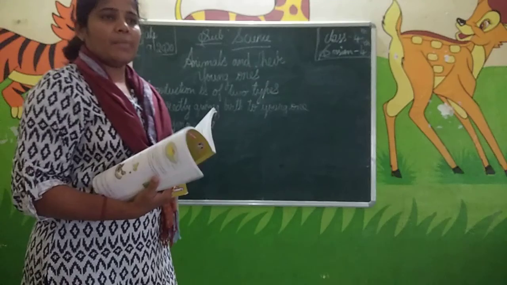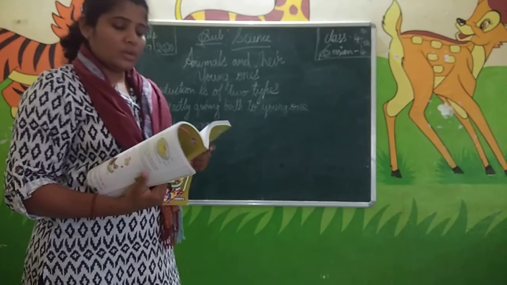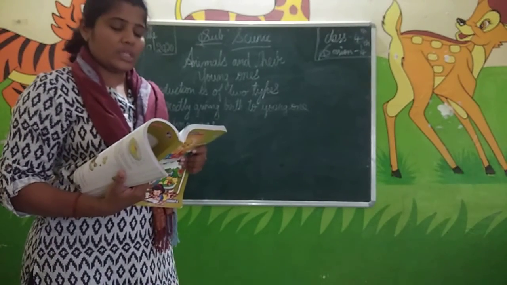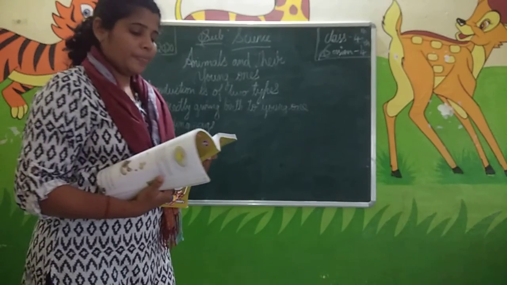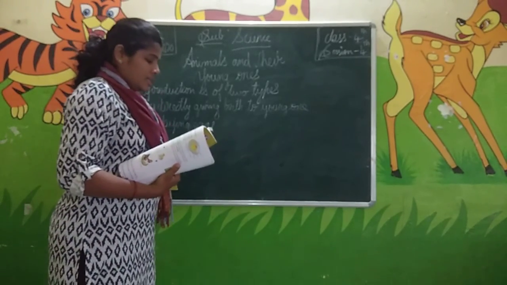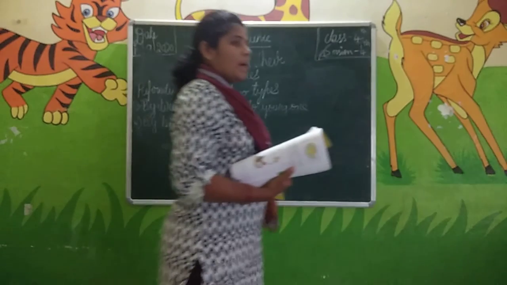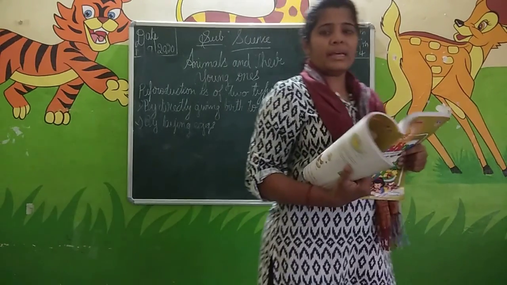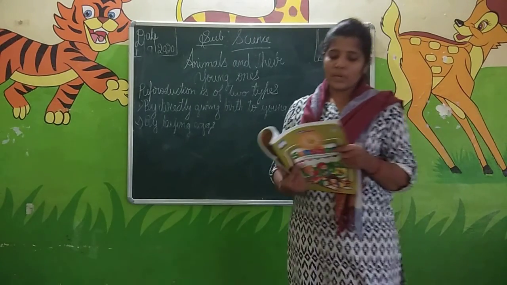Bat is a mammal which flies. It gives birth to the young ones itself. Dolphins and whales, which live in the seas, are also mammals. They won't lay any eggs, but they will give birth to the young ones themselves.